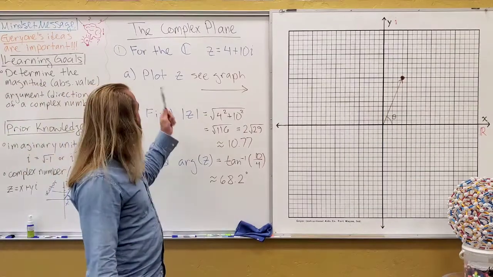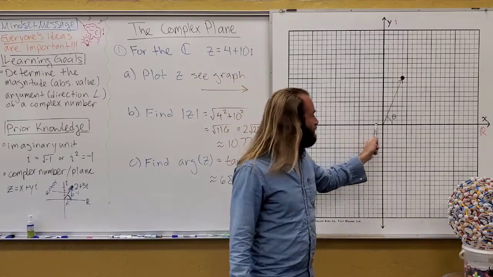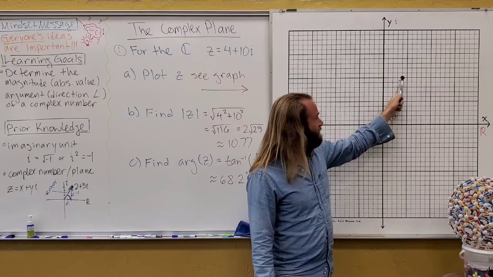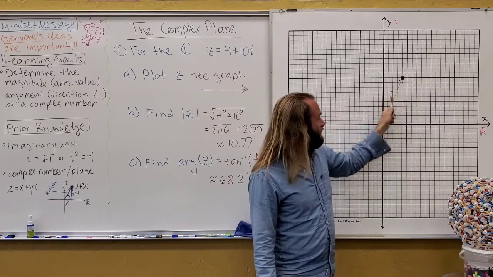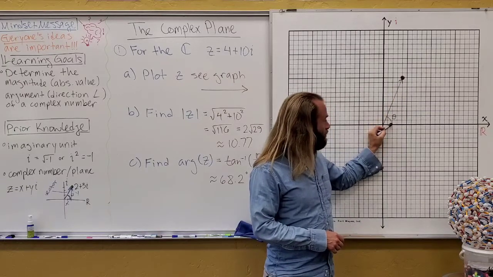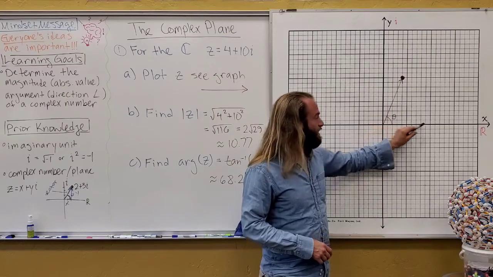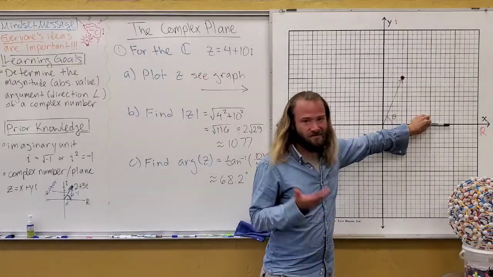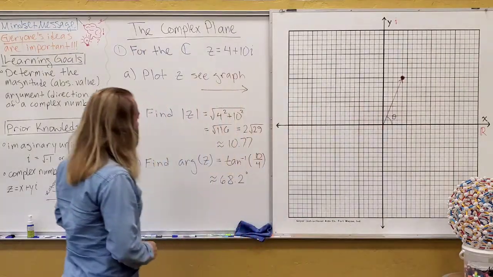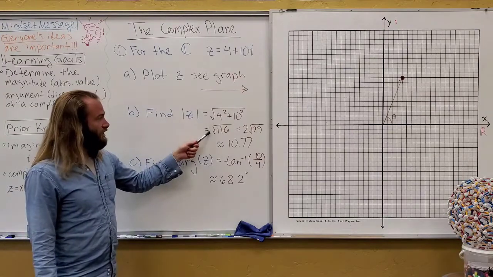All right, let's go ahead and check. We're going to plot z. Remember that was 4 plus 10i, so we go right 4 and up 10. And I also graphed the vector, so I drew that in directly from the origin to the point. And I also mentioned that the specific angle we're looking for here is theta. And remember, the angle is still from the positive x-axis, like we've been doing with trigonometry, and around, right? So this one's straightforward because it's in quadrant 1. So you can go ahead and just check your calculations.